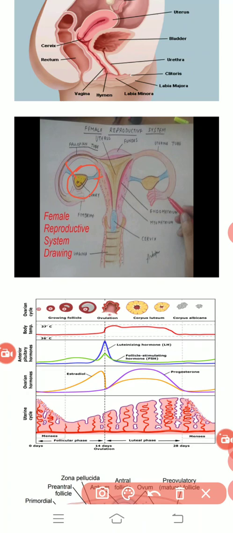That ovary comes in contact with one more particular structure known as fimbriae. What is fimbriae? Fimbriae is basically the starting region, having a finger-like appearance, responsible for collecting the ova released from the ovary.